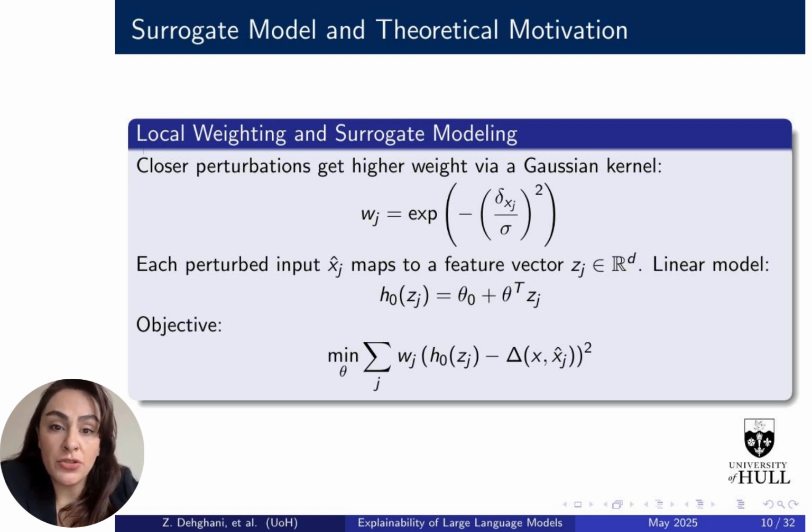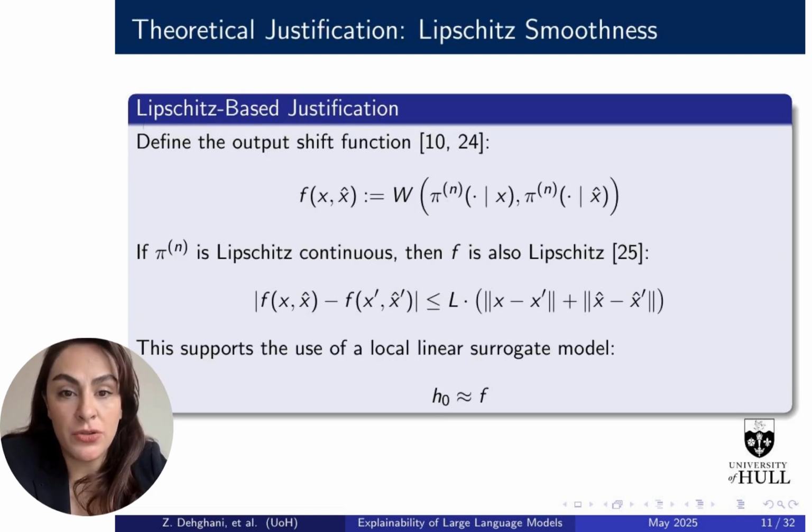The idea is to use this surrogate to explain which parts of the input have the most influence on the output. Why is it okay to use a linear model here? Because of a concept called Lipschitz continuity. If our original model is Lipschitz, meaning its output changes smoothly as the input changes, then the output shift function we just defined is also Lipschitz. That means we can safely approximate it with a linear model, at least locally.